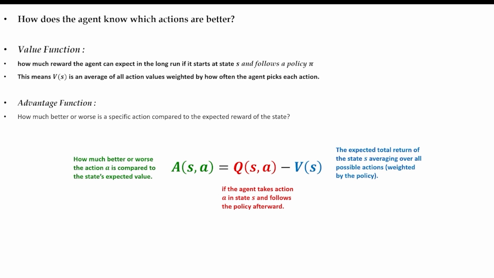So we take this and we subtract it from the value function, which is the expected reward of the state itself, averaging over all actions. If the advantage is positive, it means taking action A is better than the average expectation of that state. If the advantage is negative, it means taking action A is worse than the average expectation of that state.